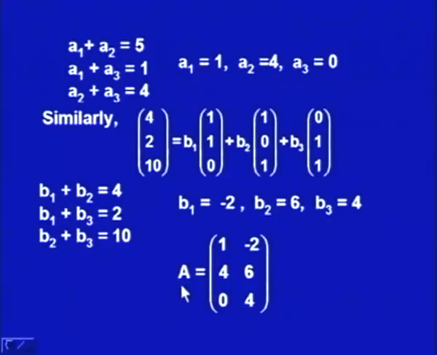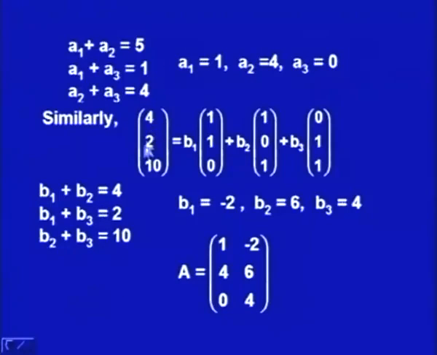So, we can say the matrix A is (1, 4, 0) and (-2, 6, 4) as columns. How do we get this matrix? The first column is the representation of the first vector T(e1) and the second column is the representation of the second vector (4, 2, 10). Since it is an ordered basis, we first write down the first vector and then the second vector.